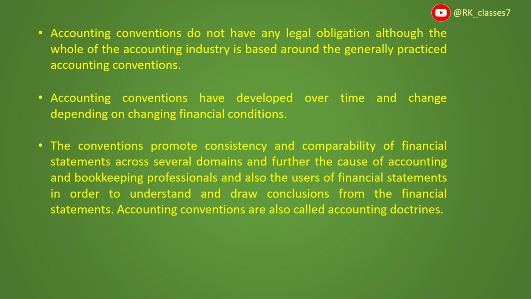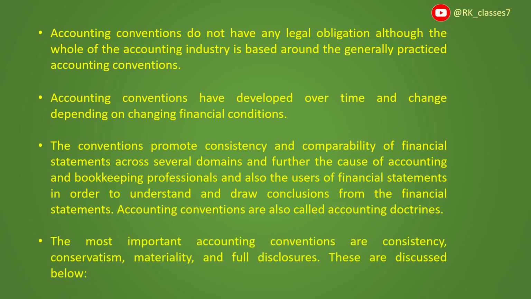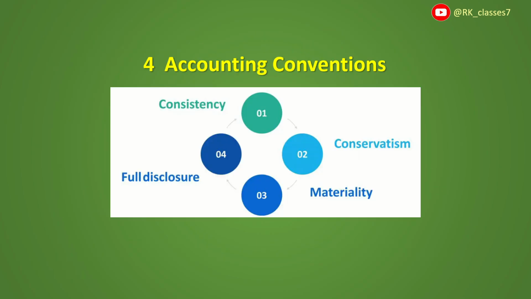Accounting conventions are also called accounting doctrines. The most important accounting conventions are consistency, conservatism, materiality, and full disclosure. So these are going to be discussed below. So there are four accounting conventions. One is consistency, another one is conservatism, another one is materiality, and the last one is full disclosure.